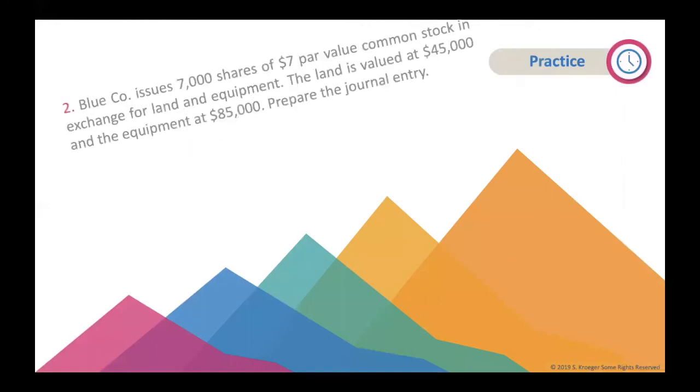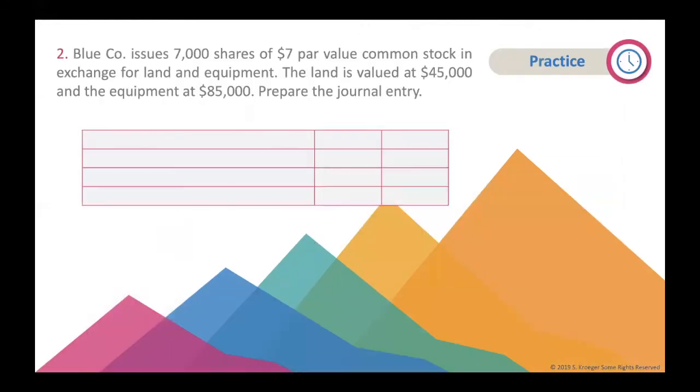We will practice doing this entry. Number 2, Blue Co. issues 7,000 shares of $7 par value common stock in exchange for land and equipment. The land is valued at $45,000 and the equipment at $85,000. Prepare the journal entry. In this example, what are we receiving instead of cash? We are receiving land and equipment. We list these two items separately because they are two different accounts. We use the value of these items.